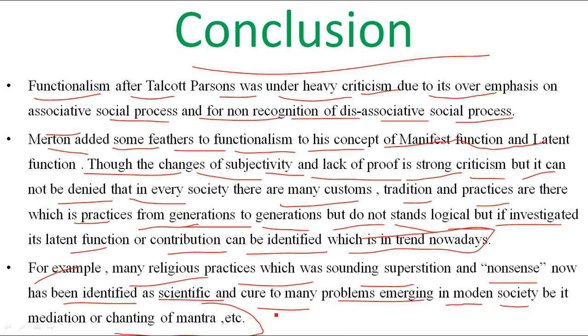And for example, you know that if you put water overnight in a bronze mug and drink it in the morning, it will provide you more immunity in your body. So these are some latent functions of the evil traditions and many customs of the society or community.